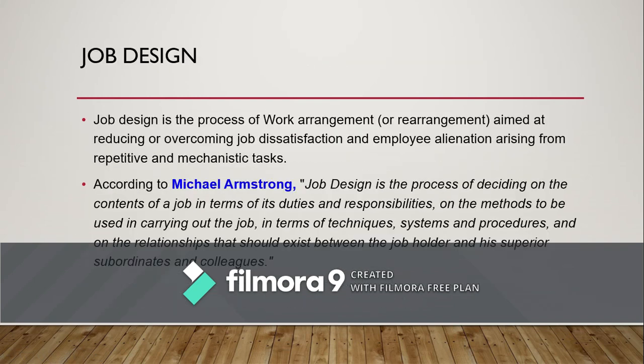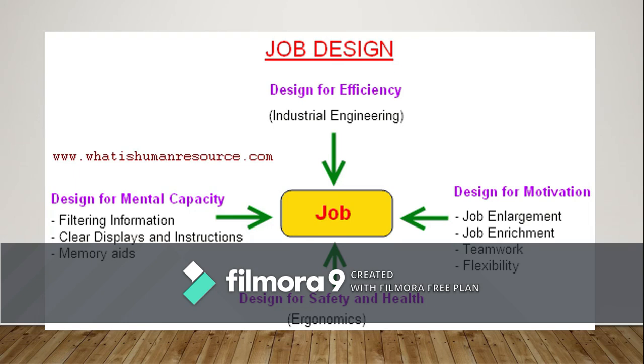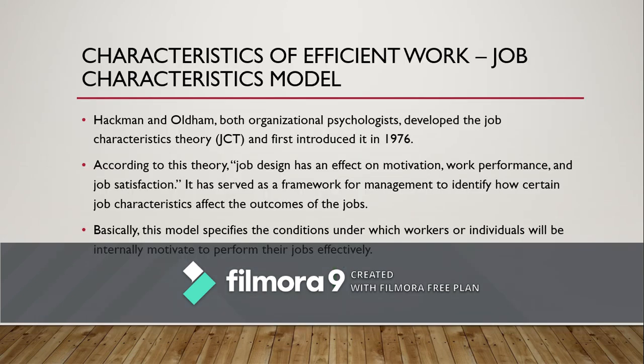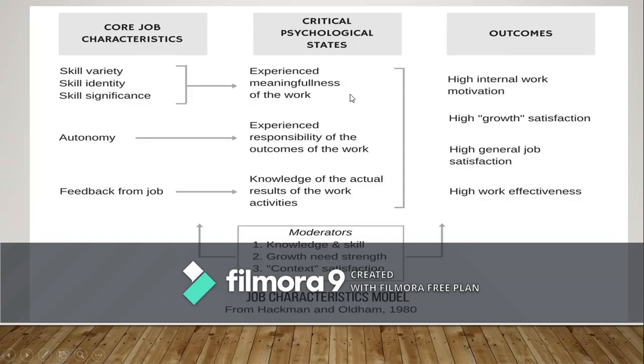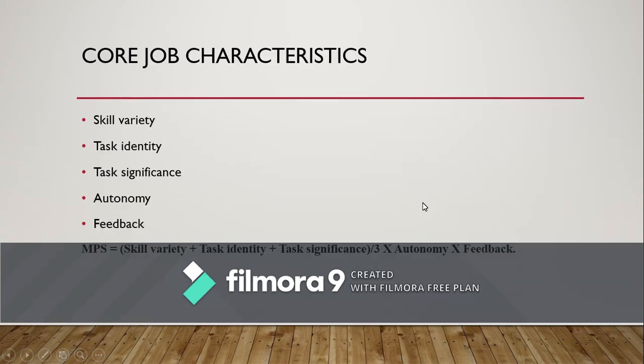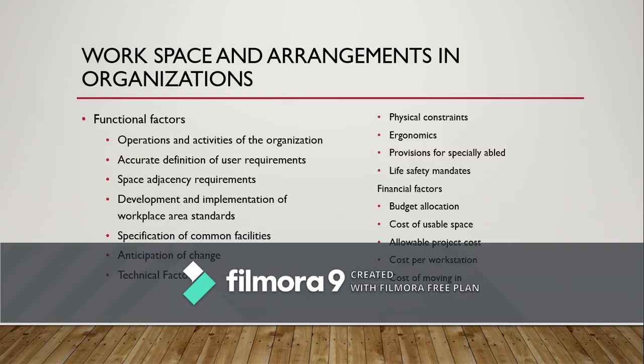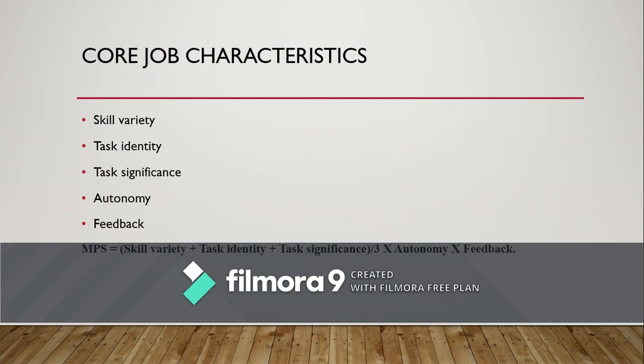And then we discussed job design, the reasons for job design, characteristics of job design, and what are the three states and how this model works. And at the end, we discussed in detail each of these job characteristics. So, with this, let us finish the lecture.